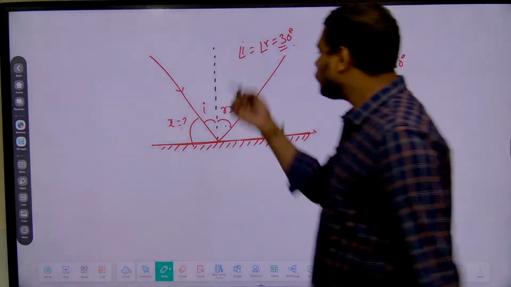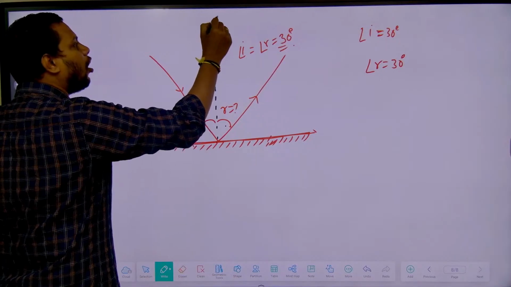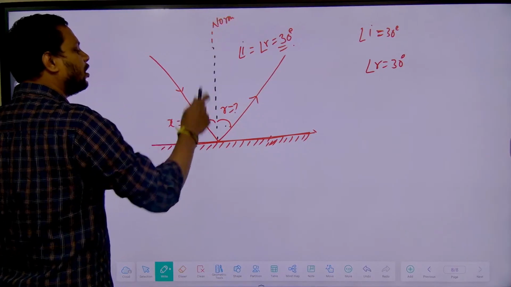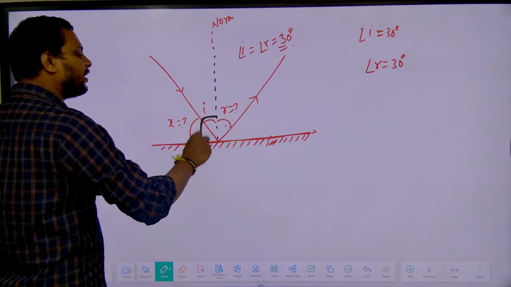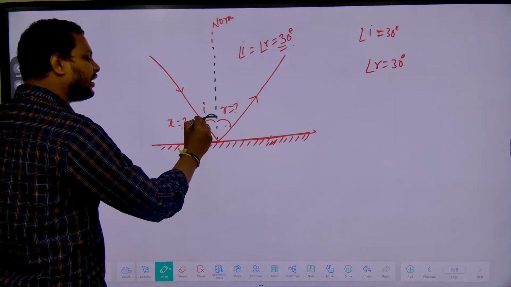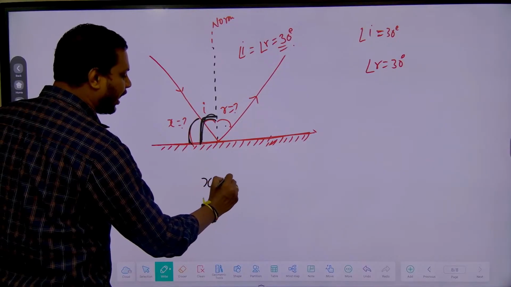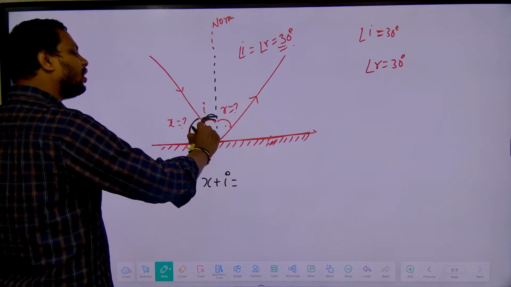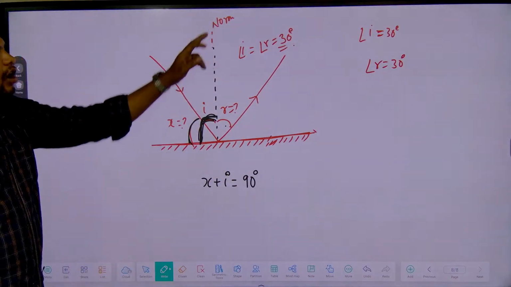Yes, good. Now see, suppose I take this as a normal. The normal generally makes how much angle? This total angle is 90 degrees, right? Now this total angle is how much? 90 degrees. So this total angle can be taken as x plus i, right? So x plus i is equal to this total angle. This total angle is how much? 90 degrees, because it is a normal.